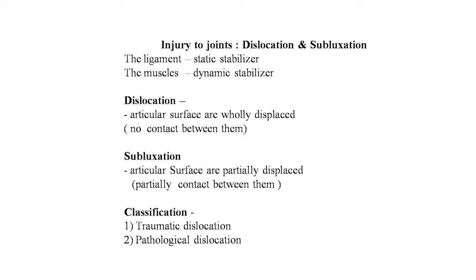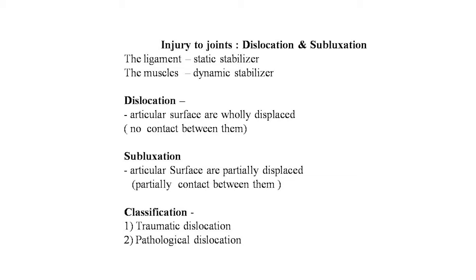Now the next point is injury to the joints, that is dislocation and subluxation. The ligaments give the static stability to the joints and the muscles give the dynamic stability to the joints. Then what is the difference between dislocation and subluxation?